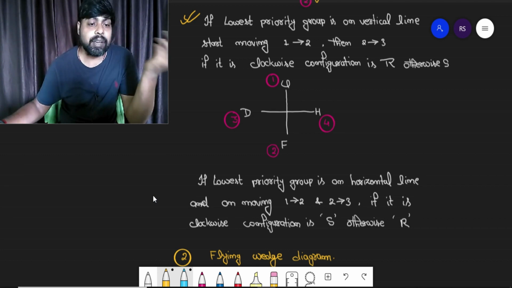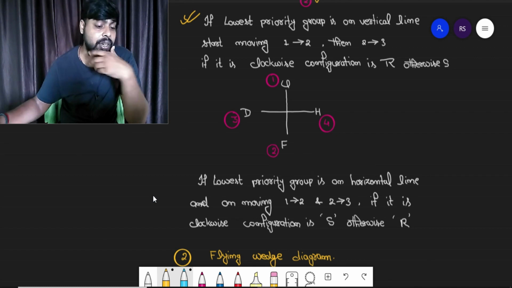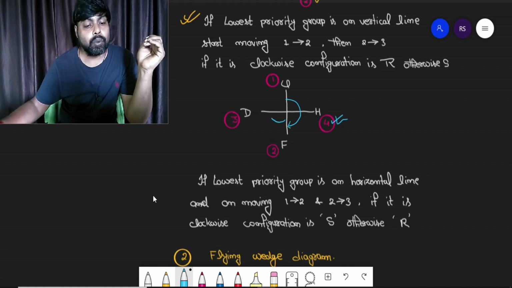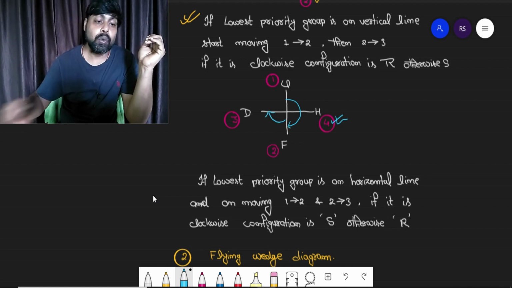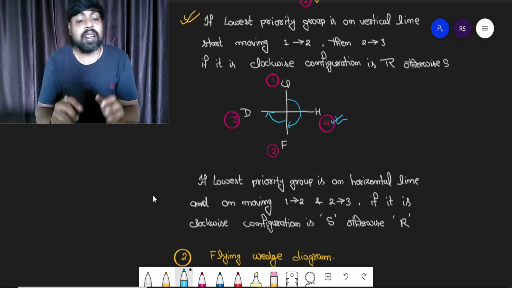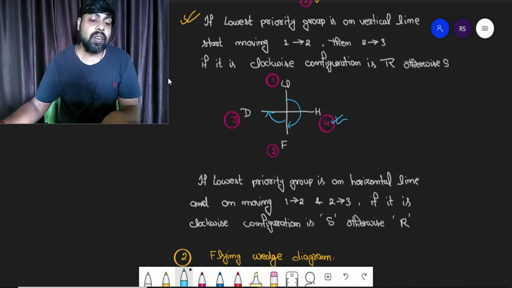The reason is deuterium is having more atomic mass. Now you can see the lowest priority is on horizontal line. Now I start moving 1 to 2 and then 2 to 3 without retracing the path. You are moving in clockwise direction, right? If you are moving in clockwise direction, then here the configuration will be S.